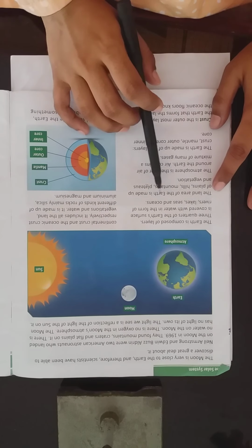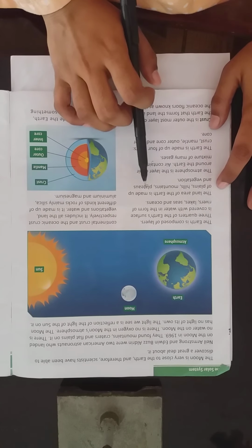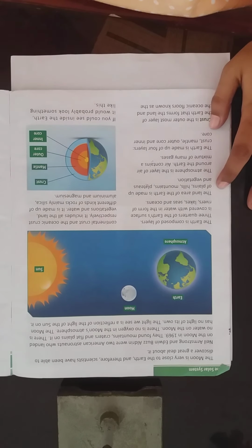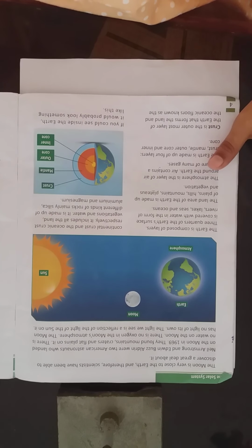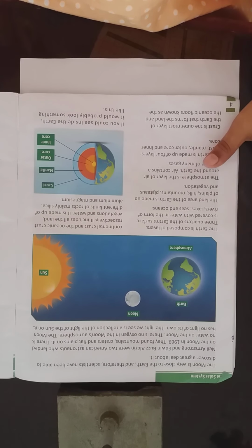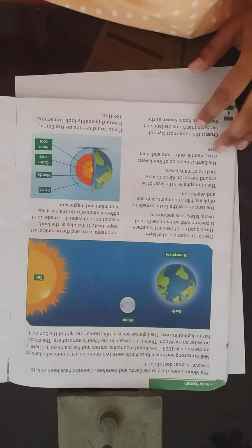And the land area of the earth is made up of plains, hills, mountains, plateaus and vegetation. Okay, and the land area is made up of the plains and the hills, mountains, forests, etc. All of these things make up the 30% of the earth.